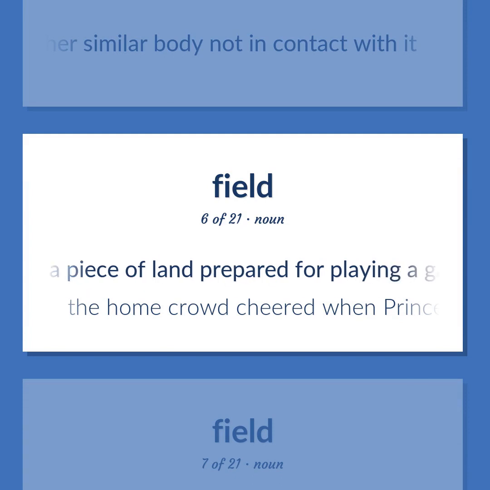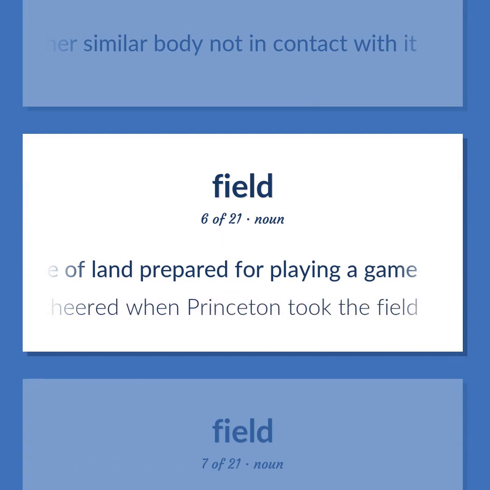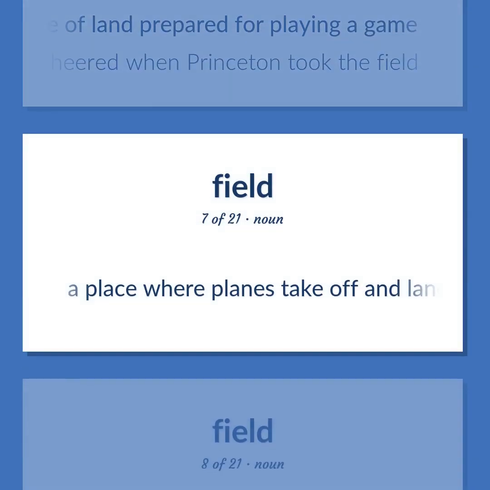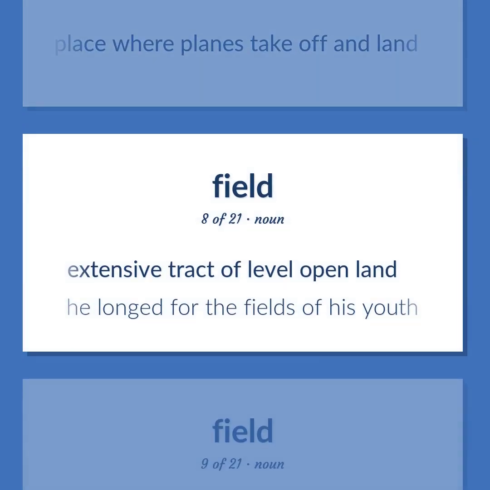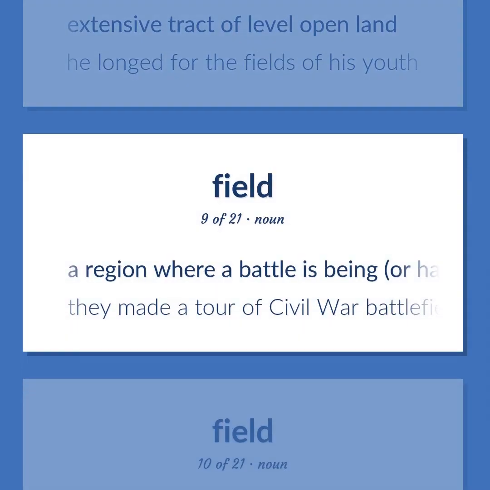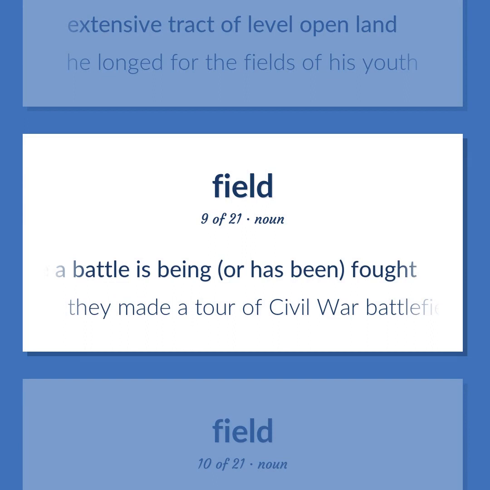A piece of land prepared for playing a game. The home crowd cheered when Princeton took the field. A place where planes take off and land. Extensive tract of level open land. He longed for the fields of his youth. A region where a battle is being, or has been, fought. They made a tour of Civil War battlefields.